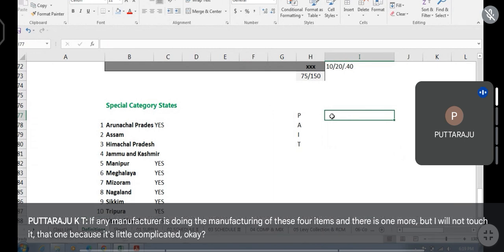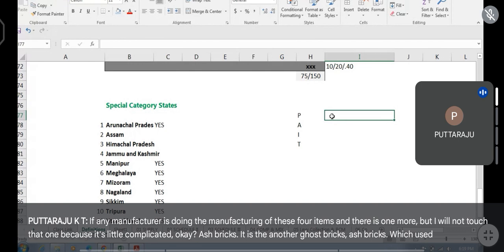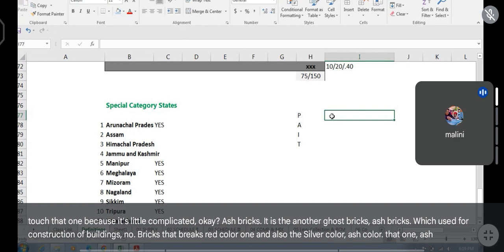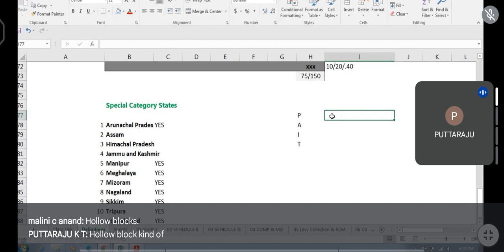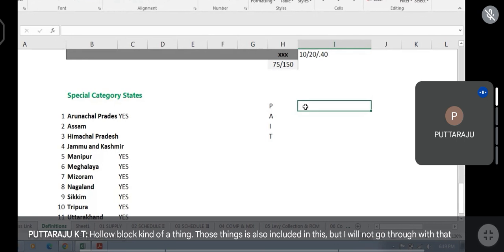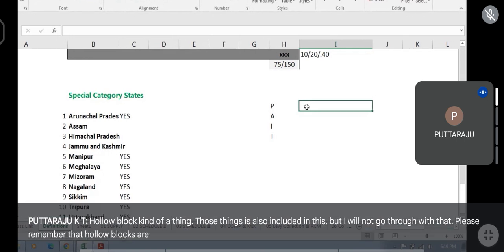Okay, ash bricks. It is another goods. Ash bricks, which are used for construction of buildings. No, not the red color bricks, but the silver color, ash color. That one, ash bricks. Hollow block, sir. Hollow block kind of a thing. Those things are also included in this, but I will not go through with that. Please remember that hollow blocks are ash bricks.